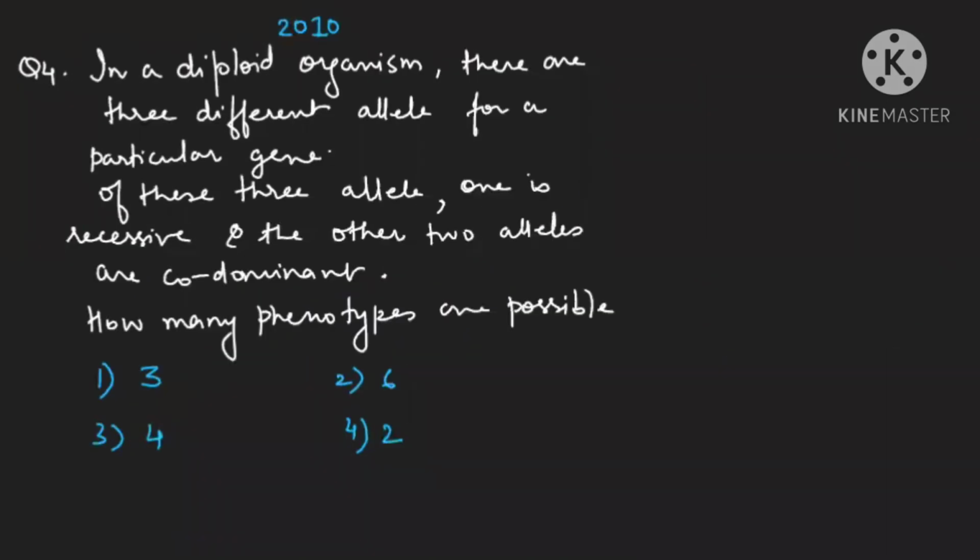Now see again one next question. In a diploid organism, the organism is diploid, there are 3 different alleles for a particular gene. Of these 3 alleles, one is recessive and the other 2 alleles are codominant. So when they are telling more than 2 alleles, it means this is a case of multiple alleles.